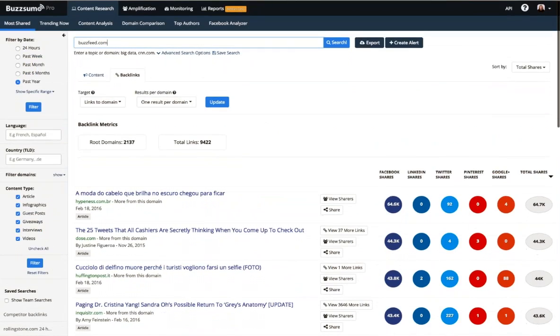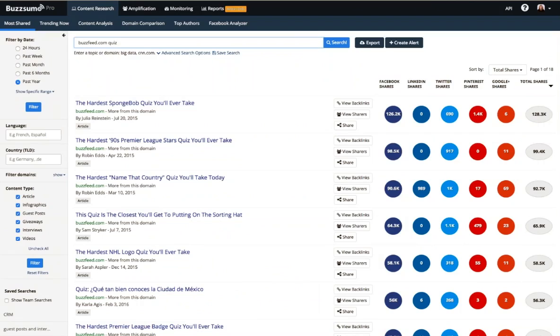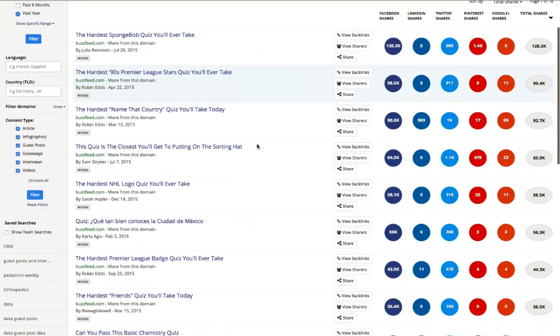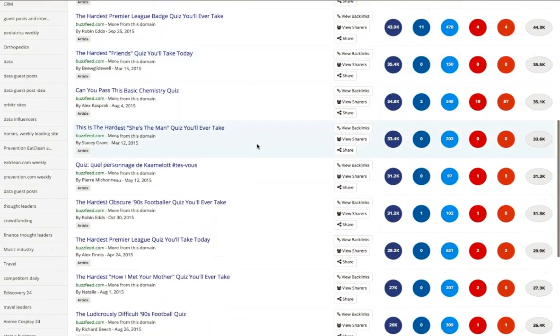Another way that you can use the most shared section of the site is to find a combination of the most shared content from a domain on a topic, in this case, quizzes from BuzzFeed. Now, I like this search result. I show it a lot. And the reason I like it is I think it shows the value of these search results. If you scroll through this, you'll see that at least the top three have the same headline formula: the hardest SpongeBob quiz, hardest 90s Premier League quiz, hardest name that country quiz. And if you continue to scroll through the results, you see that same formula popping up again and again.